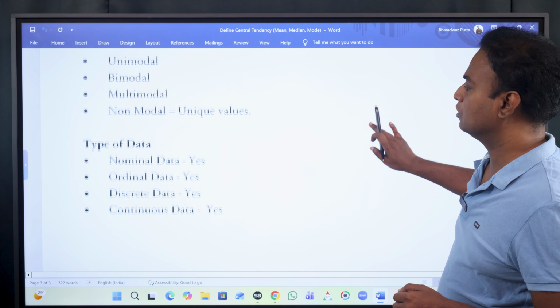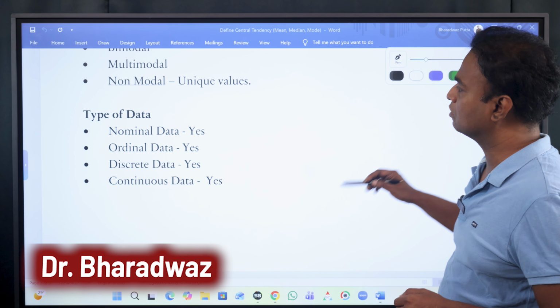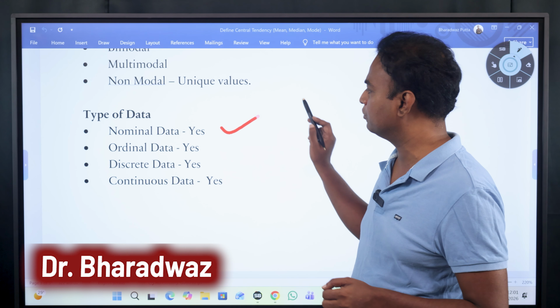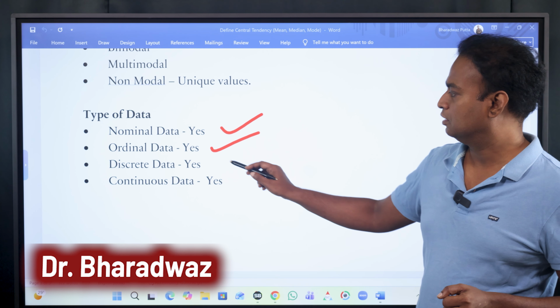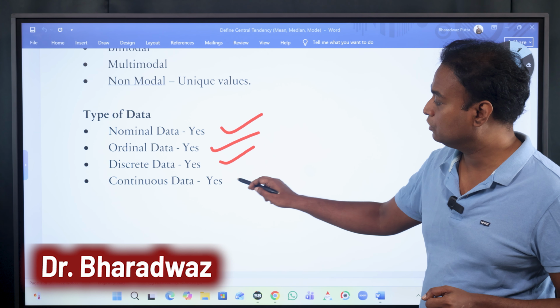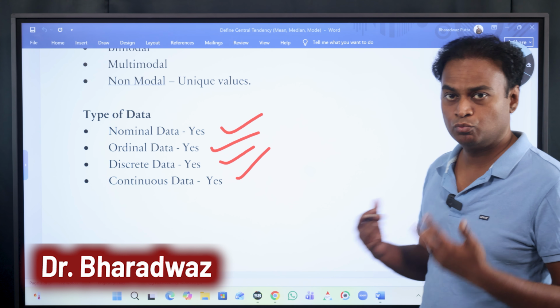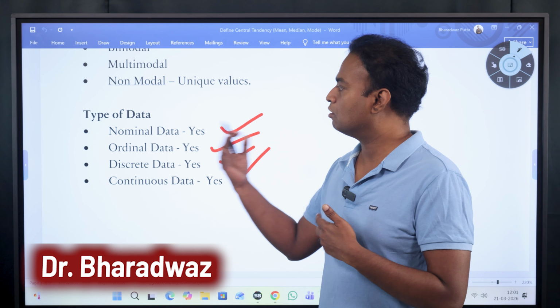For what type of data can you find the mode? You can find the mode for all types of data. Nominal data you can find, ordinal data you can find, discrete data you can find, continuous data also you can find the mode. Mode is for all types of data.